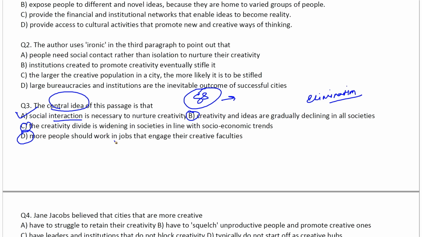So if you look at this, "more people should work in jobs that engage", this is wrong. "Creativity divide is widening in societies", this is wrong because this talks negatively. "Creativity and ideas are gradually declining", he didn't say that at all, right?